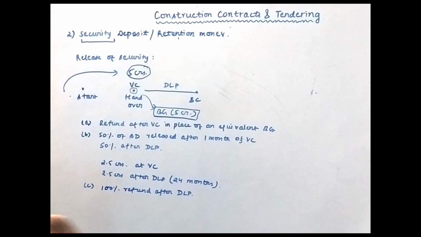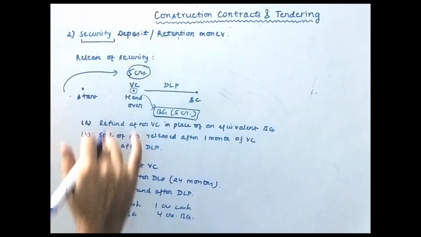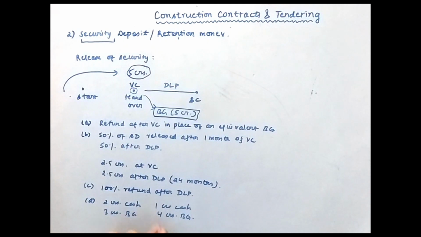Another case can be the client says that you give me 2 crores cash and the rest 3 crores BG, or 1 crore cash, 4 crores BG. So this you have to negotiate with the client, what part of this cash he can replace with an equivalent BG. But just remember, the total of cash and BG should be equal to your security deposit. That's it. So I hope this much is clear to you.